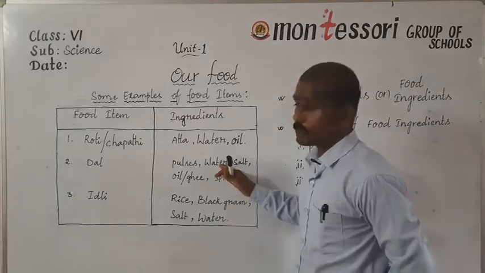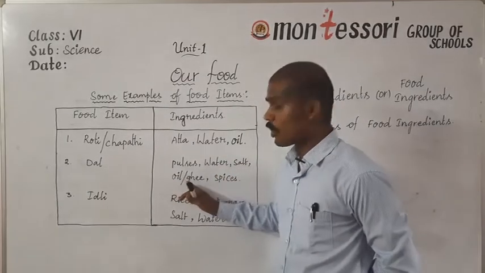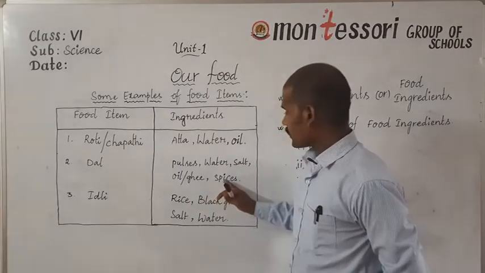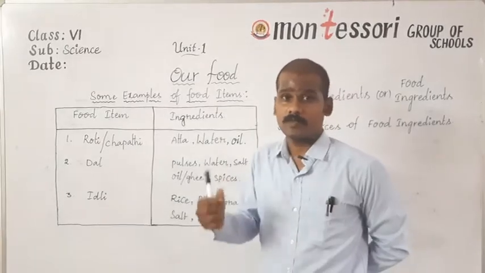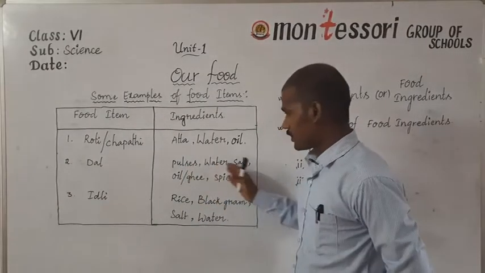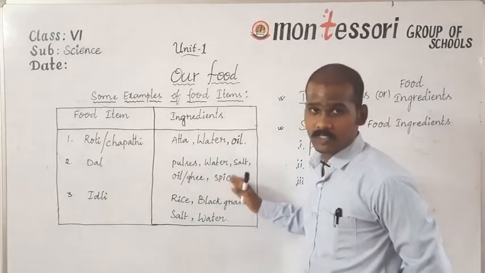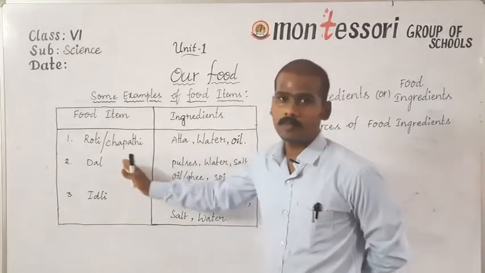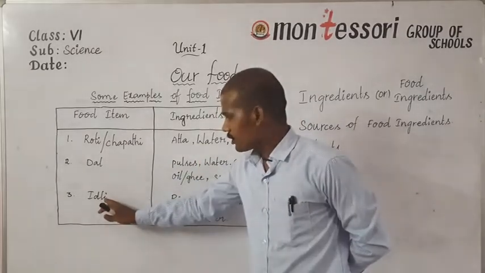Next we require some water, some salt, some oil or ghee, and some spices. We add some spices like green chilies, red chilies. We can also add some black pepper, like that. So these materials: pulses, water, salt, oil or ghee, and spices are required to prepare dal.